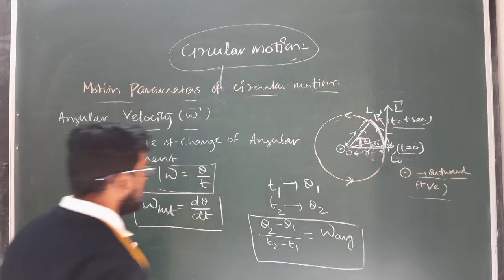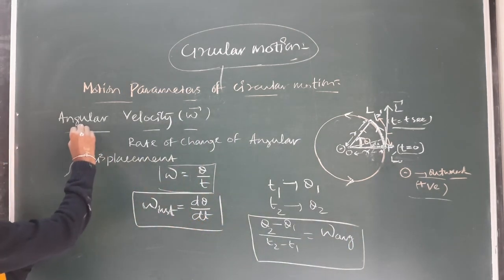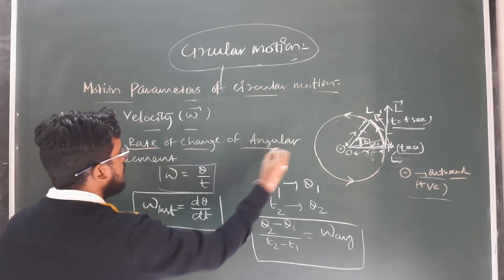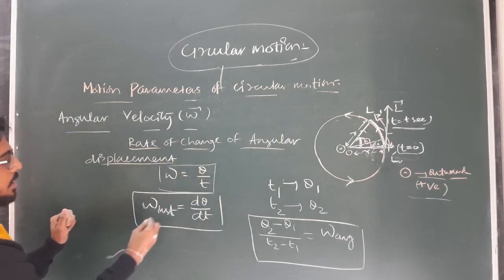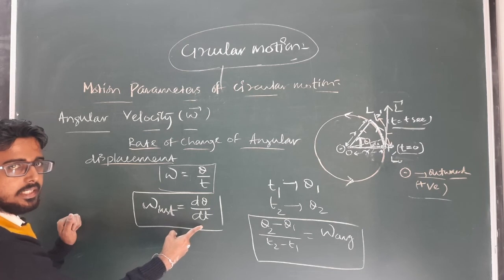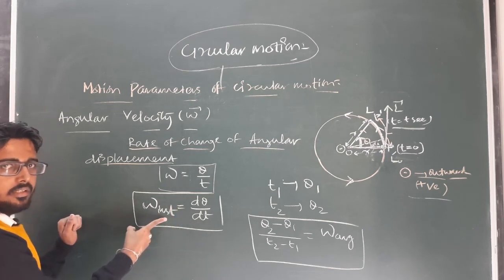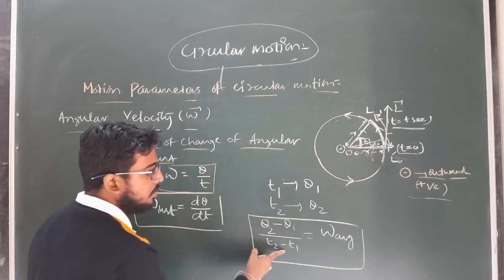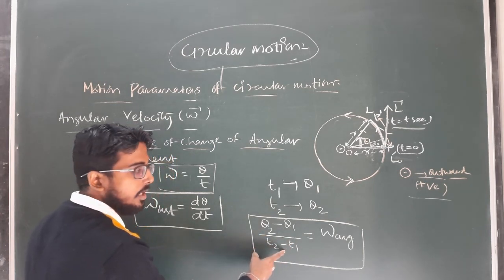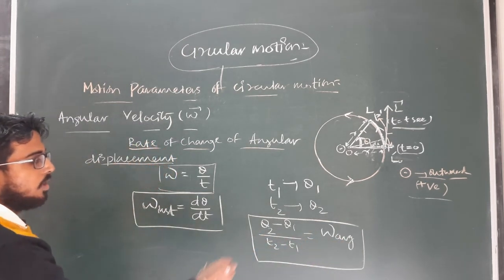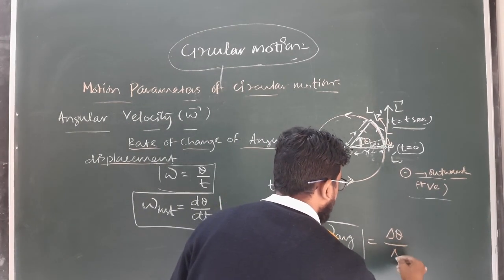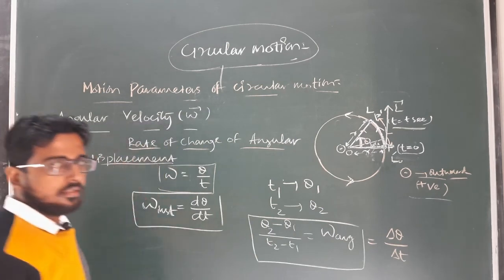Clear? So what is angular velocity? It is the rate of change of angular displacement. So the relation is omega equal to d theta by dt, which is given as the instantaneous angular velocity, or the total change in angular displacement by total change in time interval is known as the average angular velocity, which can be written as delta theta by delta t. Clear?